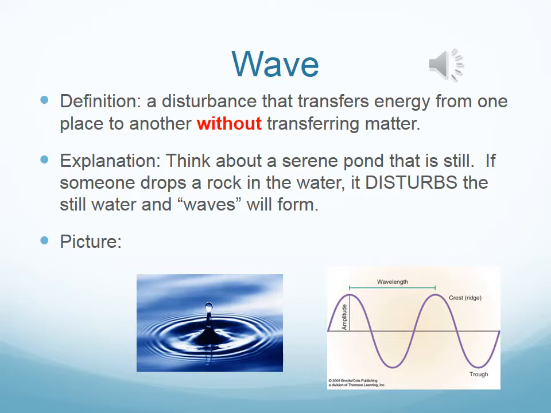Therefore, how are waves formed? Waves are formed if there's a disturbance in still water. If you take a look down below, you have two pictures. One is a picture of water that has been disturbed and has caused a wave, and the other one is a transverse wave, which we will talk about in the upcoming slides.